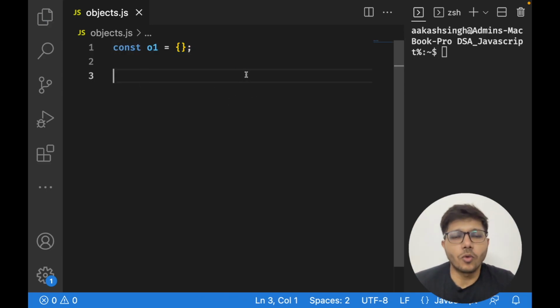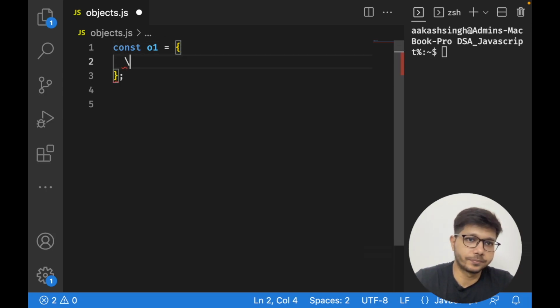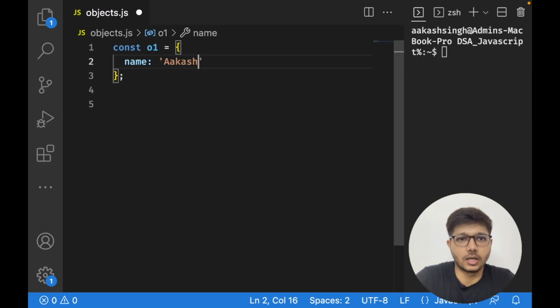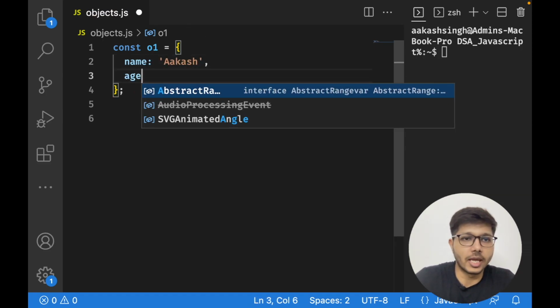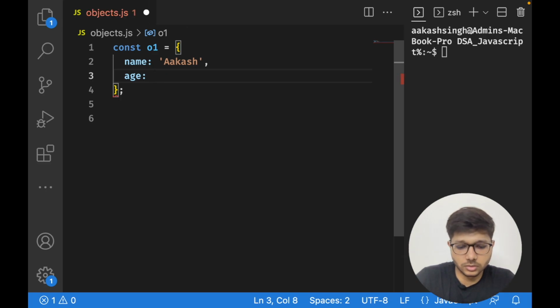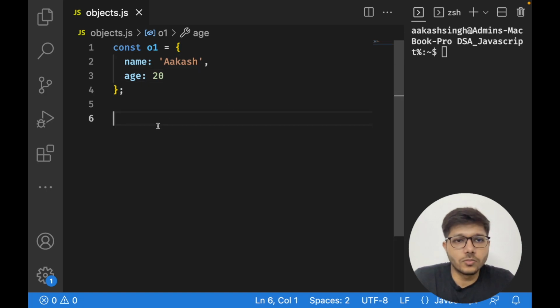And what are objects? So objects are basically a set of key value pairs where you can use keys to access any value. All right. So for example, I store a key, name, Akash. Okay. Age, 20. All right. So this is what I have stored. Okay. So I can now use these keys to access these values.